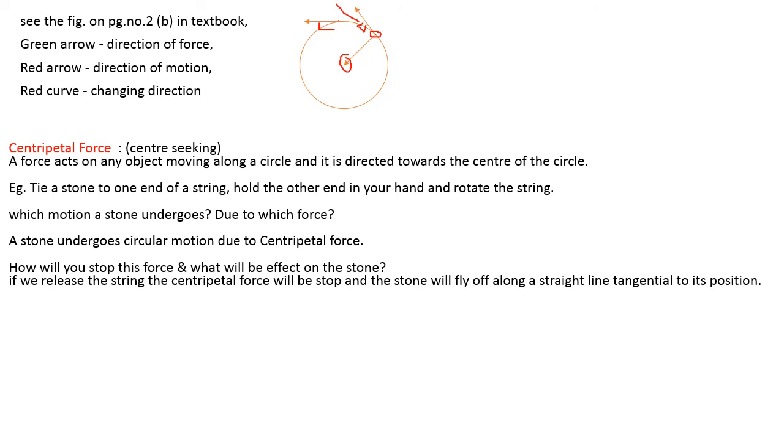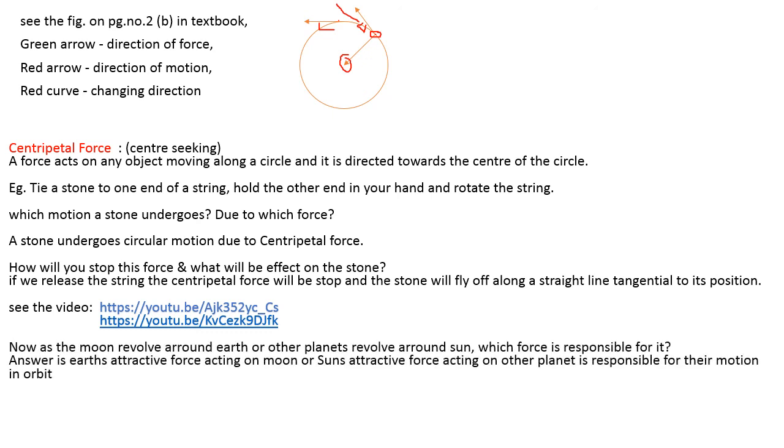So if we release the string, the centripetal force will stop. As I said, if you leave the string, the force acting towards the center, which is what we call the centripetal force, will stop. And the stone will fly off along a straight line tangential to its position. To understand how this happens, you can see these YouTube videos. Just see these links on YouTube and try to get a clear idea about circular motion and the centripetal force.